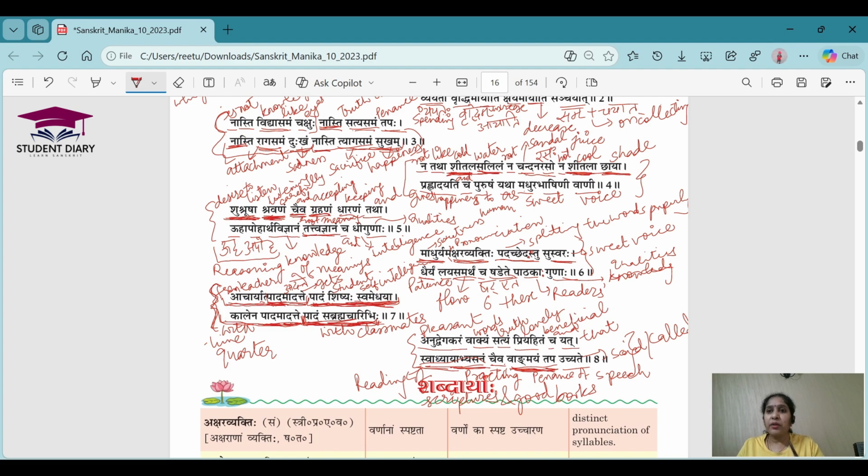And I know these are so many shlokas I told in one go. So you just read them one by one and try to understand once again. And if you feel that you have understood all the shlokas, give yourself and me a thumbs up. And if you have not understood, just rewind it, watch it again, and understand it. Just don't leave in between. Whenever you are investing your time, please invest it properly. You are learning the shlokas, then learn the meanings and everything properly. That will be helping you all the time.